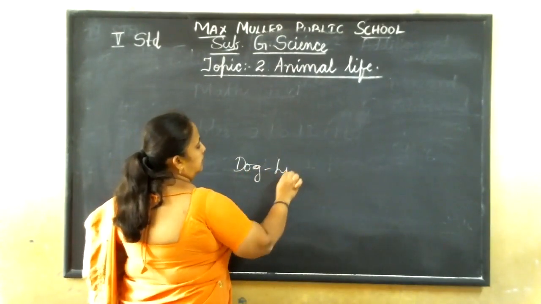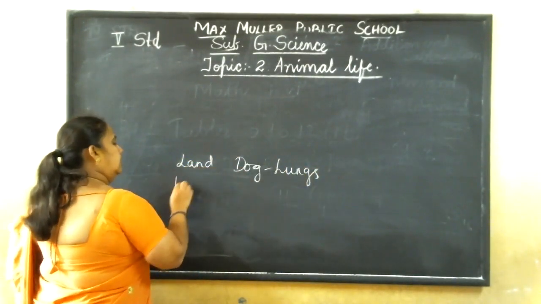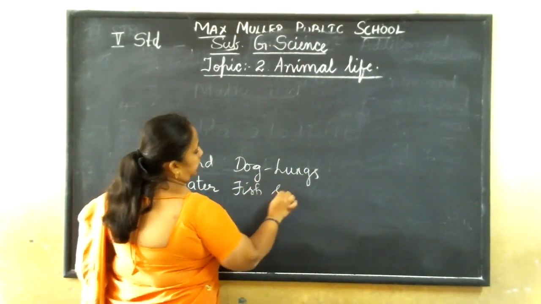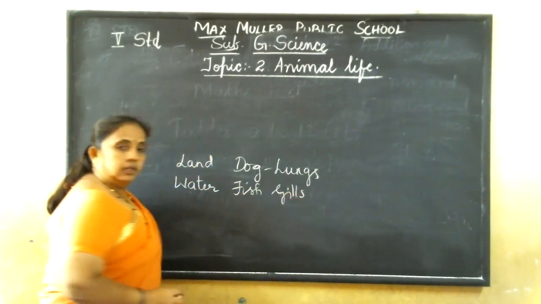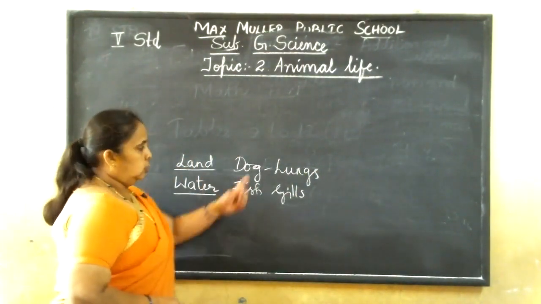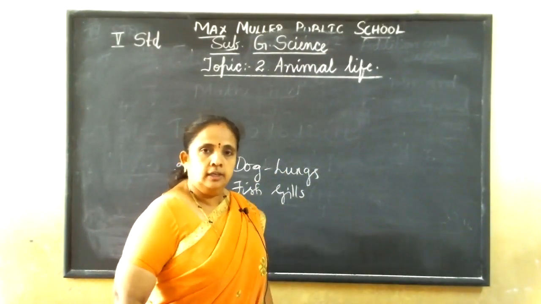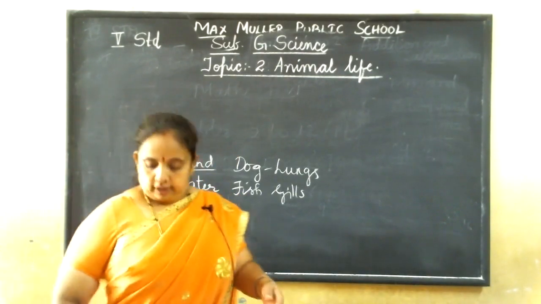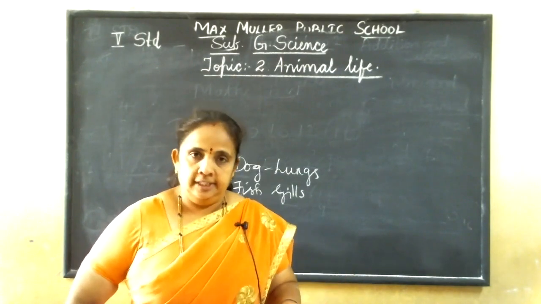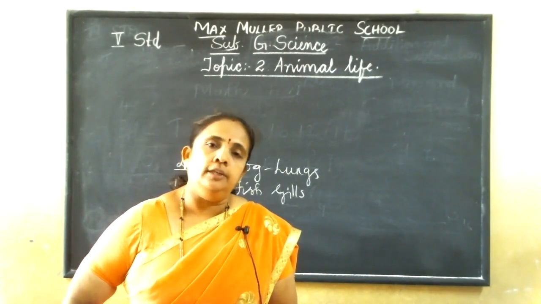For the dog, it is the lungs. This lives on land, is it not? And the animal which lives in water, for example fish, has gills. So it is different depending upon the place where it lives. Different animals have different organs. This is only an example I am saying, the breathing organ. Not only the breathing organ, organs for movement and feeding habits also depend upon the place where it is. So each organism will have different organs.